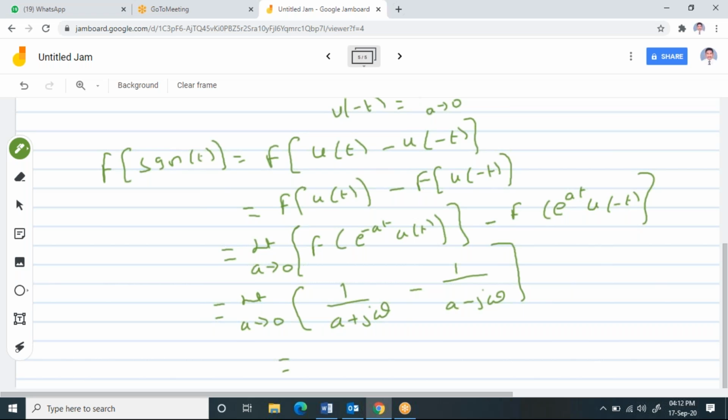You will get minus j omega and minus j omega. I can say minus 2j omega by a square plus omega square. This is what limit a tends to 0.